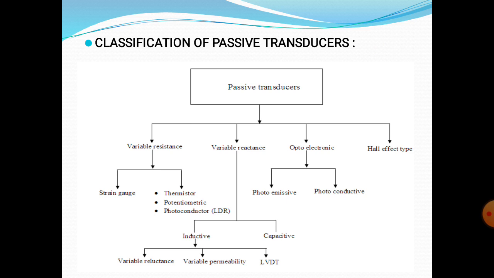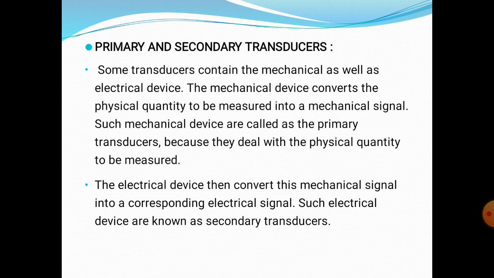Next we will discuss primary and secondary transducers. In a primary transducer, the mechanical device converts the physical quantity to be measured into a mechanical signal. This is called a primary transducer, because it deals with the physical quantity to be measured. And the next one is the secondary transducer.